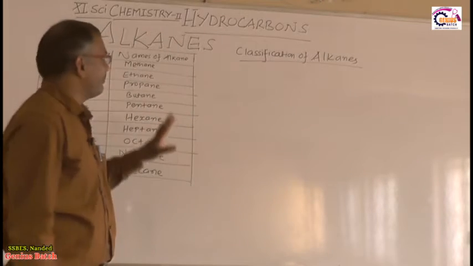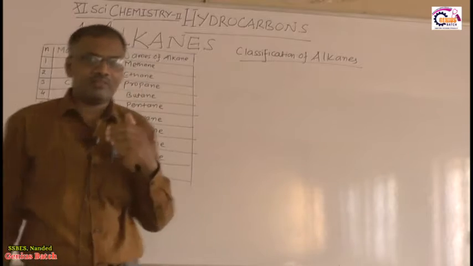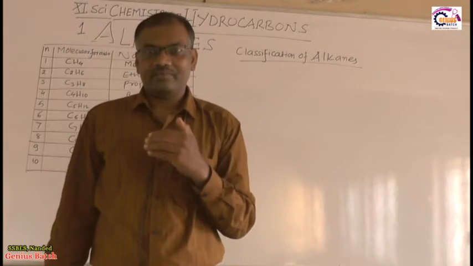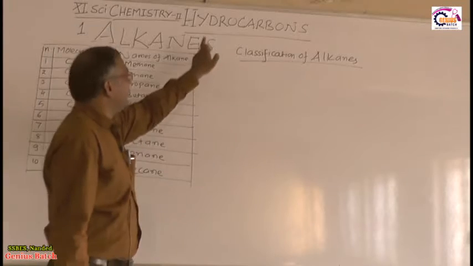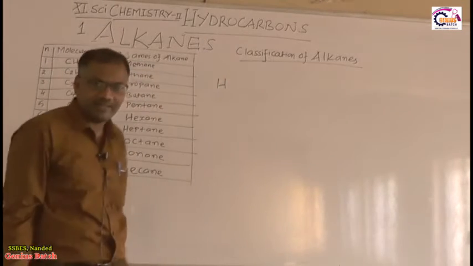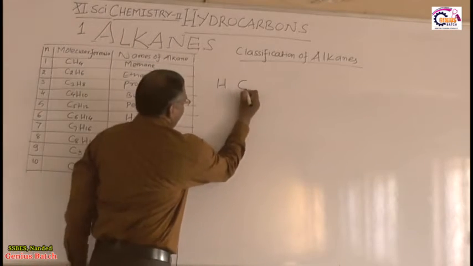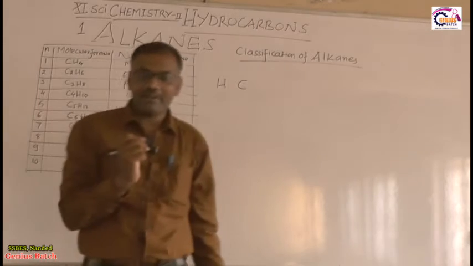So, first of all, what is meant by hydrocarbon? This word itself gives the meaning: hydro, that is hydrogen, right? Then carbon. So, what is meant by hydrocarbon?